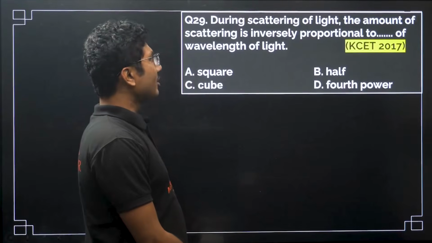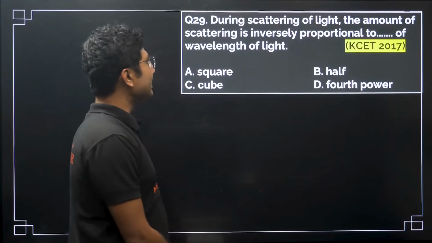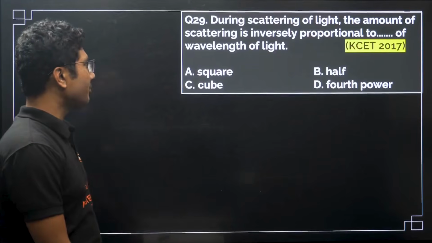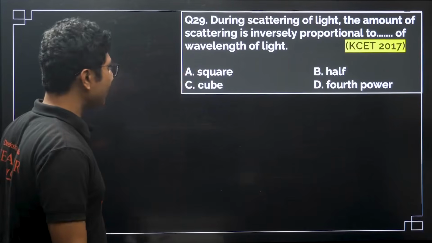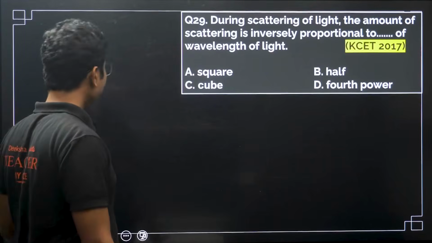During the scattering of light, the amount of scattering is inversely proportional to dash of the wavelength of the light. Now the scattering of light is not part of the syllabus, so I am skipping this question.